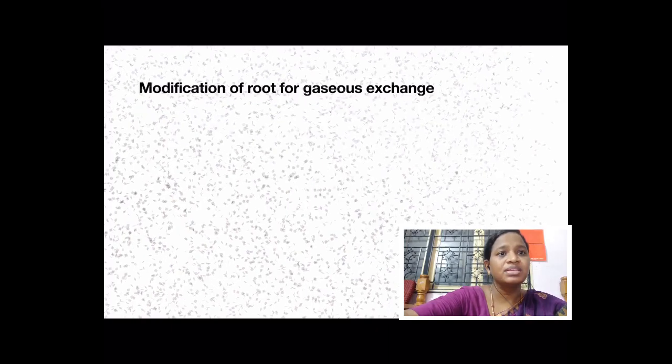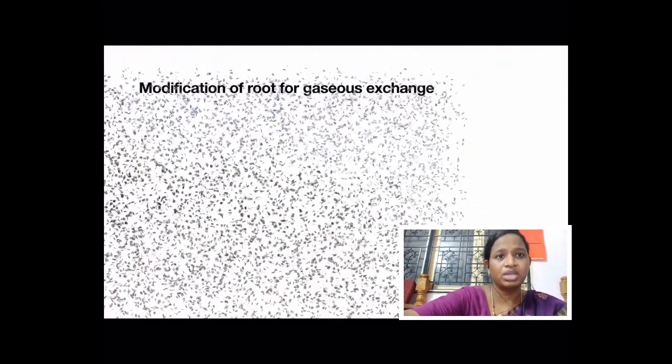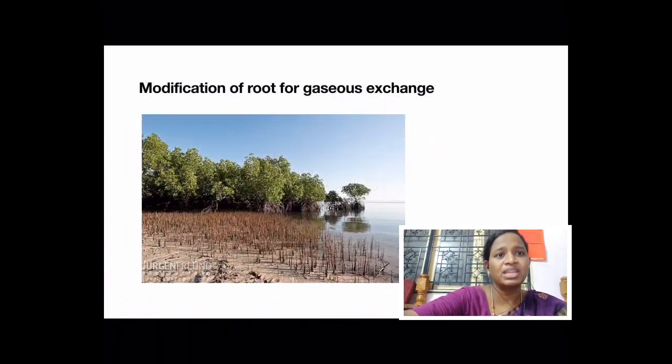Next, the root which is modified to exchange gas. Avicennia is a tree in which the root grows above the soil to exchange gases. These roots have tiny pores, holes, which help in circulating air.